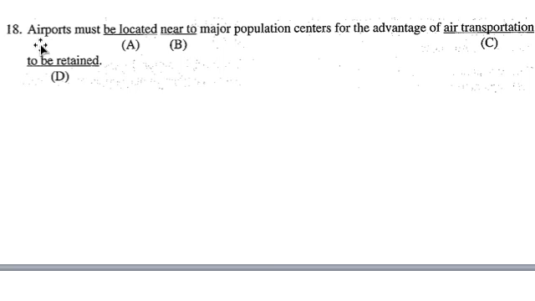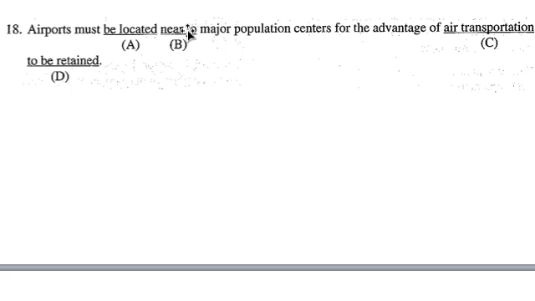All right. Number 18. Airports must be located near to major population centers for the advantage of air transportation to be retained. Okay, so let's take a look here. Airports must be located. Well, this is a passive voice setup. Be located. Is this base form okay? It is. It's after the verb must. Must always takes a base form. And we have the base form of be, which is taking a past participle. And that's okay, so that sets up a passive voice.